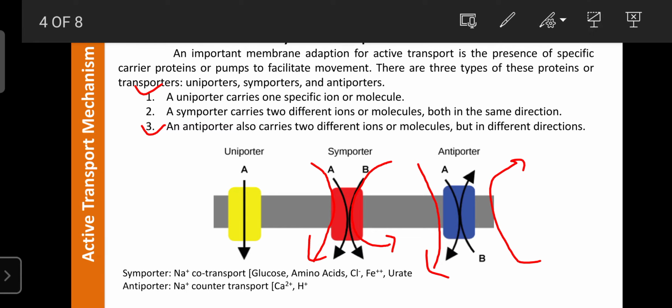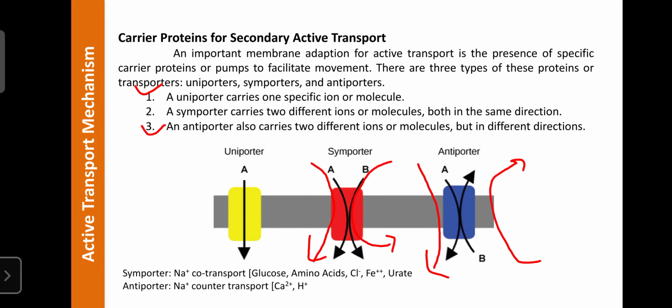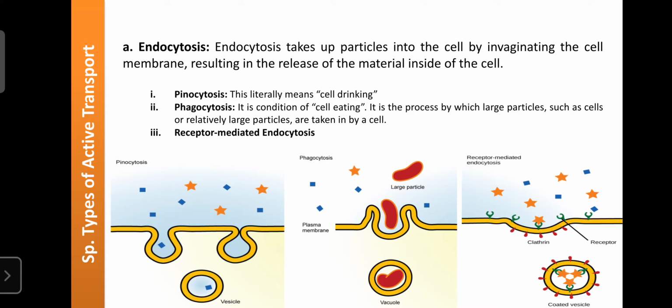So the next one is the special type of active transport. Once again, there are three types, that is endocytosis, exocytosis and transcytosis. Regarding endocytosis, that is the entry of macromolecules inside the cells.